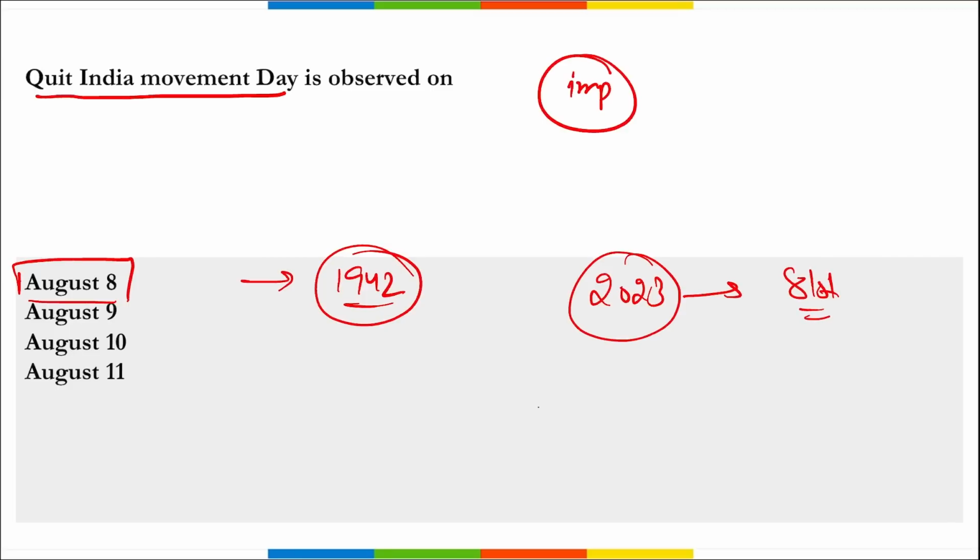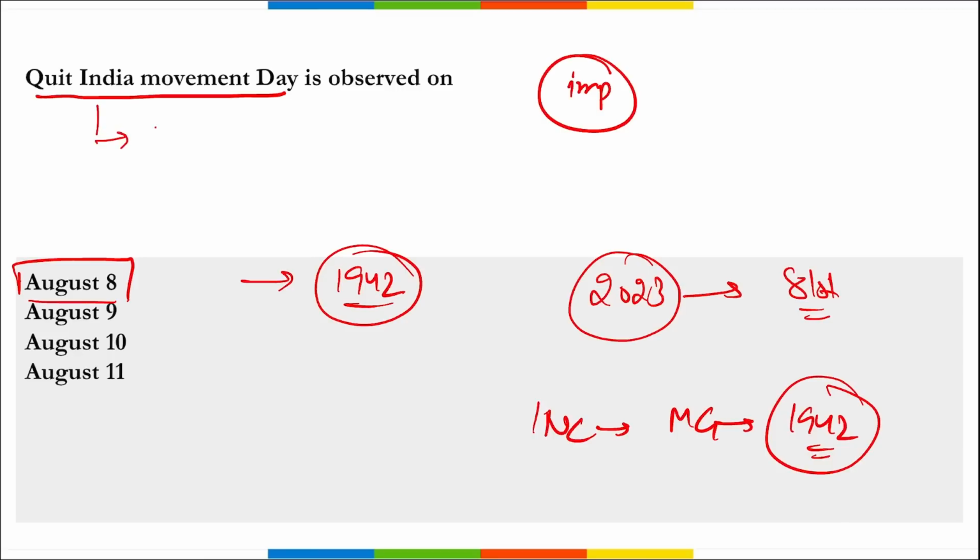Correct? This Quit India Movement was officially launched by Indian National Congress, led by Mahatma Gandhi, on 9th of August in 1942 at Bombay session of All India Congress, during World War II, demanding an end to the British rule in India. Also, during this Quit India Movement, Gandhi gave a slogan that is do or die.